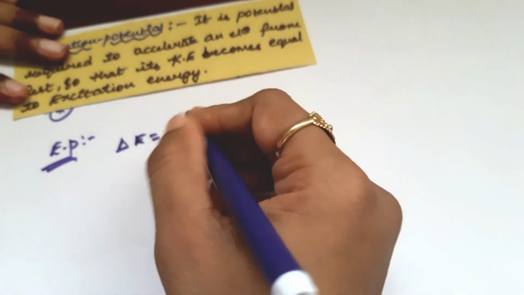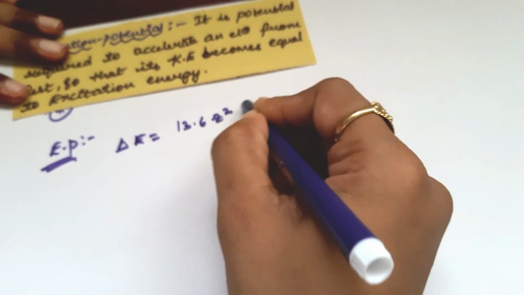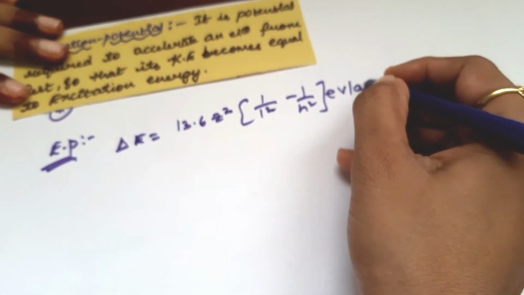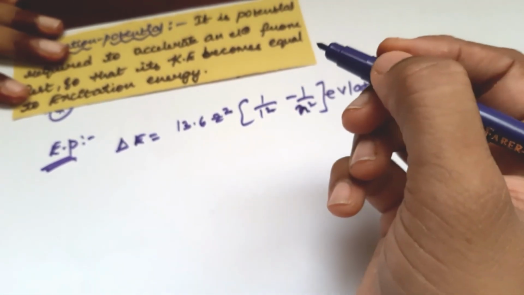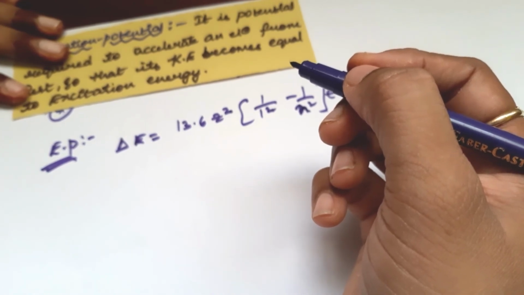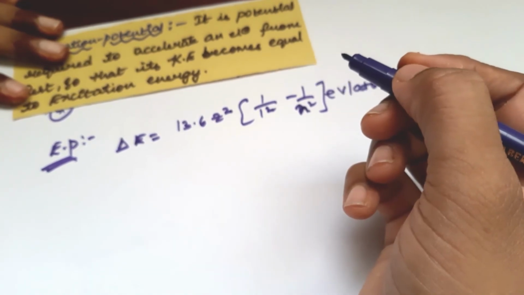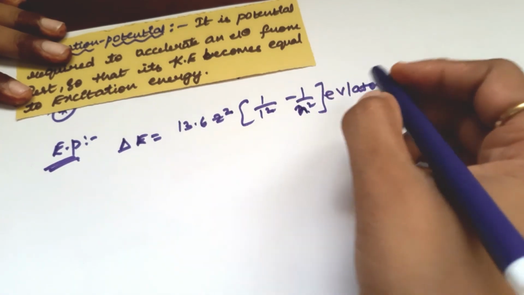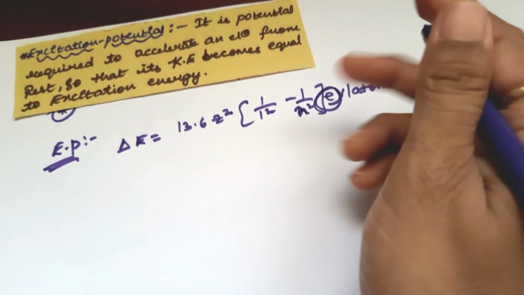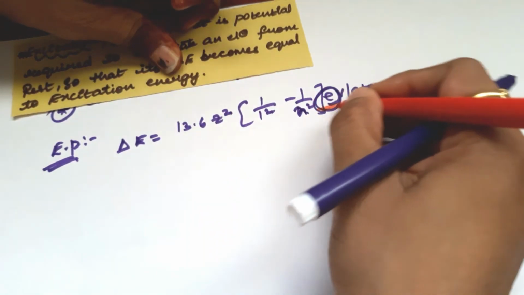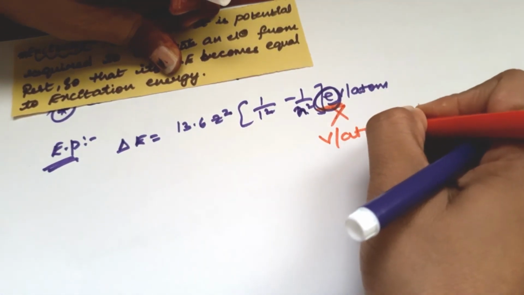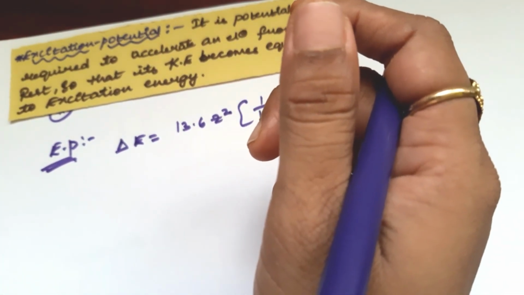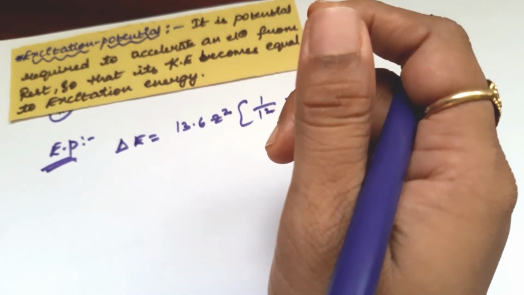Delta E is equal to 13.6 Z square times 1 by 1 square minus 1 by n square electron volt per atom. This is the formula for the excitation energy. If we simply remove the electron, then we get volt per atom, and this is the formula for the excitation potential. If we remove the electron and the unit is volt per atom, then the answer is the excitation potential. In exams, the options are given as volt per atom only.